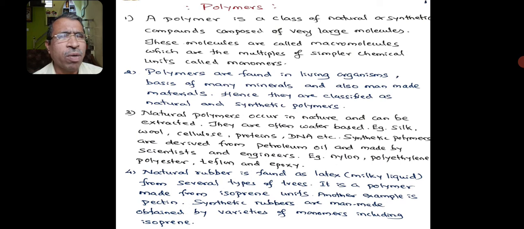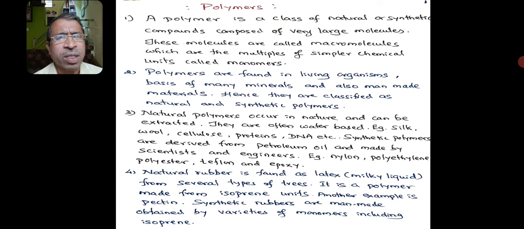Natural rubber is found as latex. It is nothing but a milky liquid from several types of trees. In India, such trees we come across in the coastal area of Kerala. It is a polymer made from isoprene units. Isoprene is a monomer containing 5 carbon atoms and a double bond.